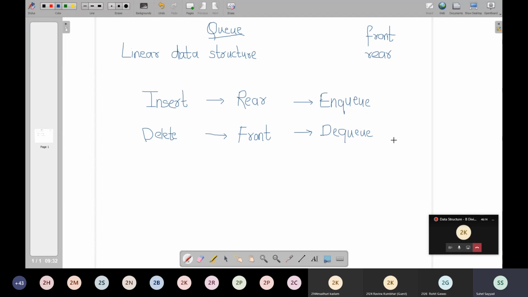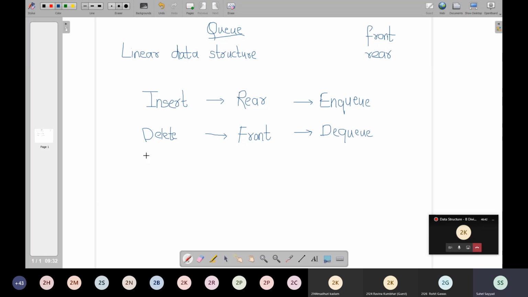Like we call the operations push and pop in the case of a stack, what are the operations called in a queue? Inserting is called enqueue and it is compulsorily going to happen from which end? Rear end. And the delete operation is called dequeue. It is going to happen from which end? Front end.